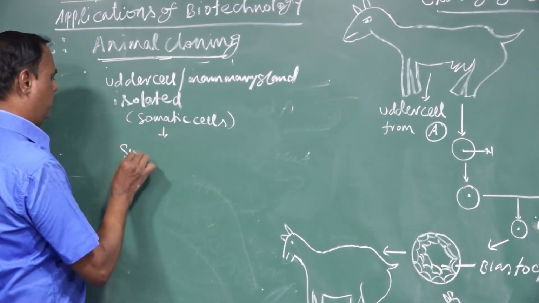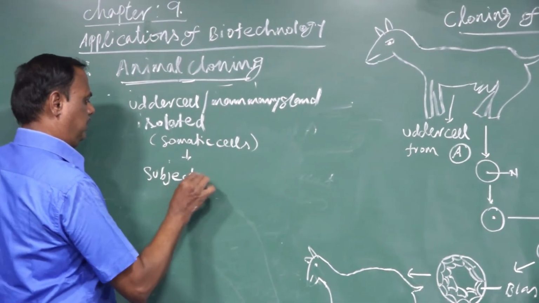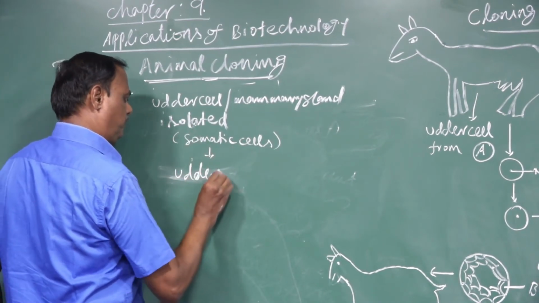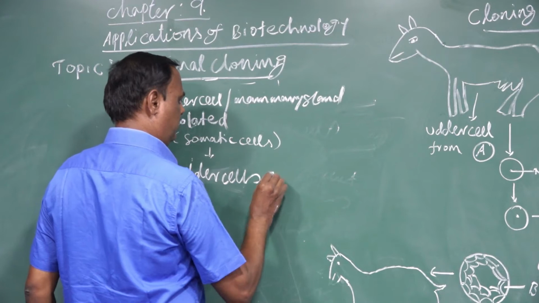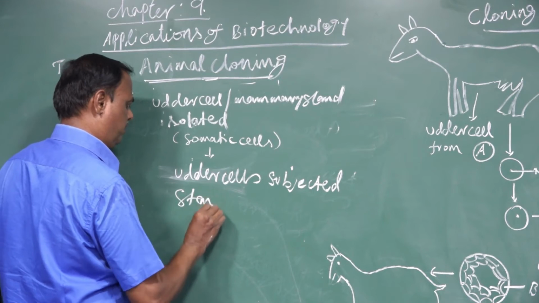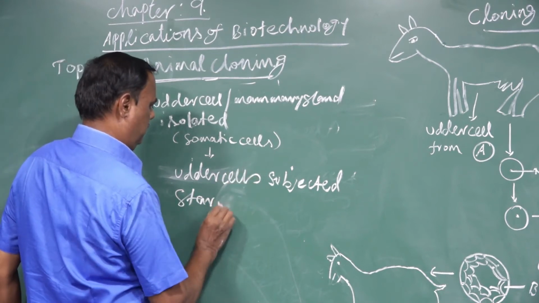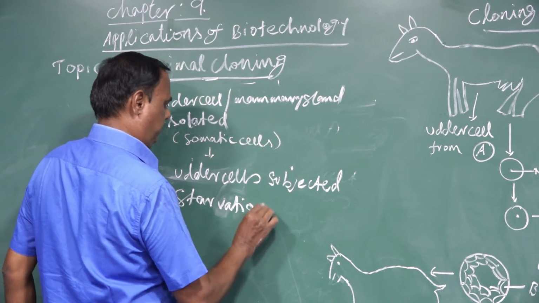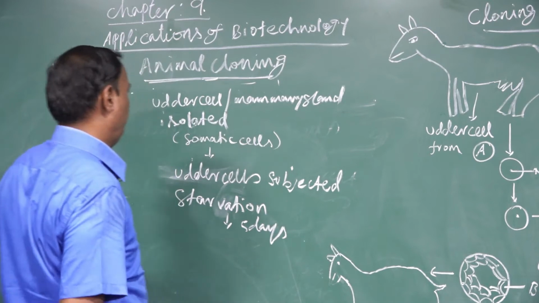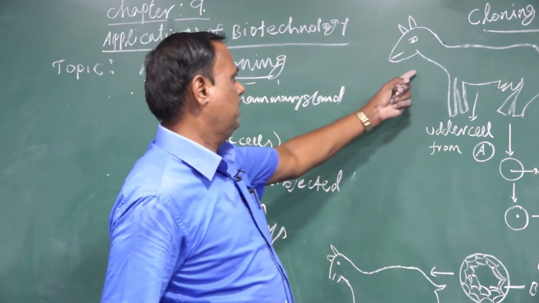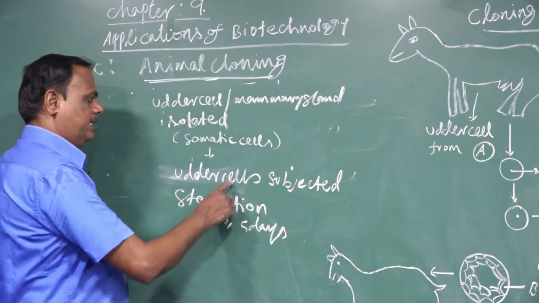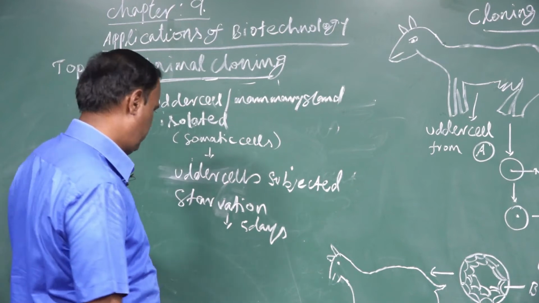Then the udder cells are subjected to starvation, without food, for 5 days.